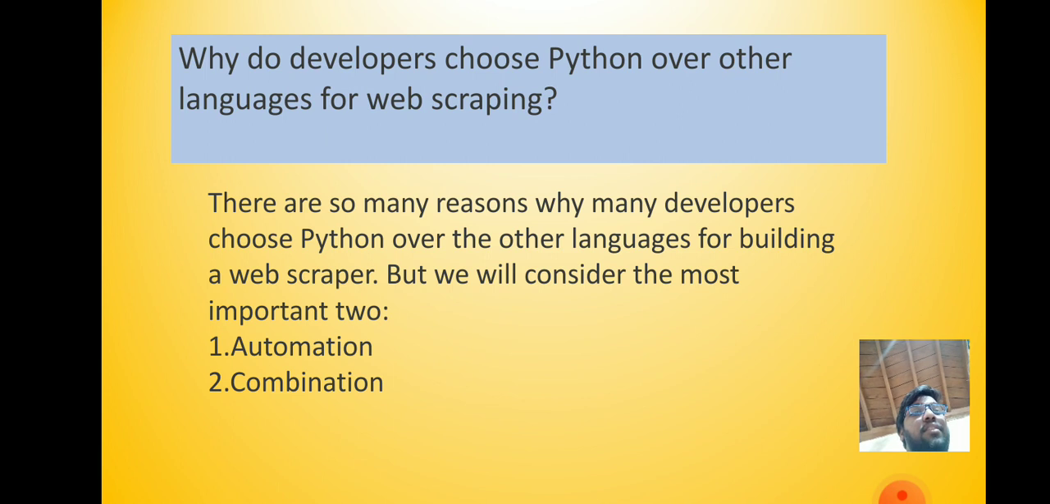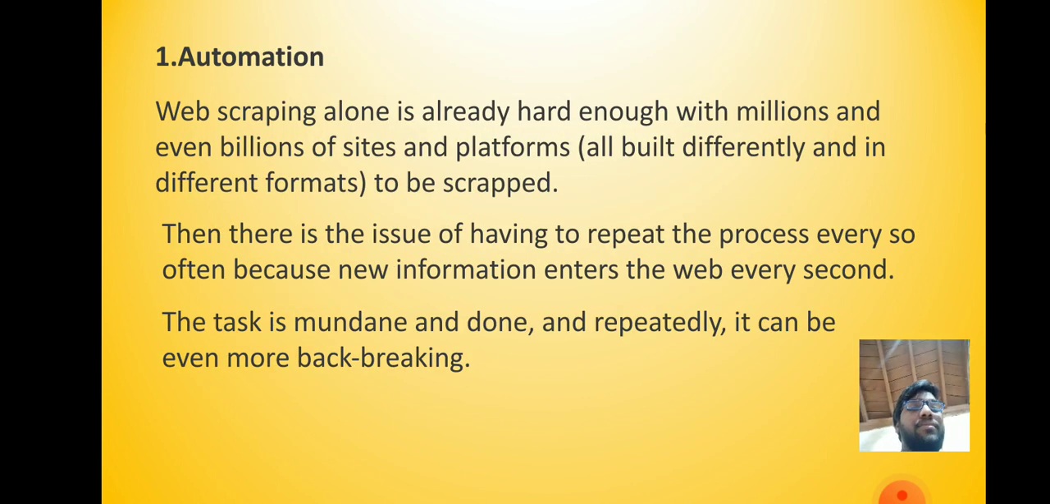But we will consider the most important two of them. The most important two of them are, first, automation, and second, combination. Let us discuss automation and combination deeply and briefly. First is automation. What is automation? Web scraping alone is already hard enough, with millions and even billions of sites and platforms, all built differently and in different formats to be scraped.